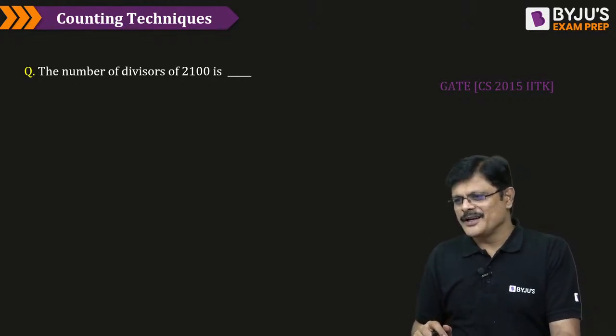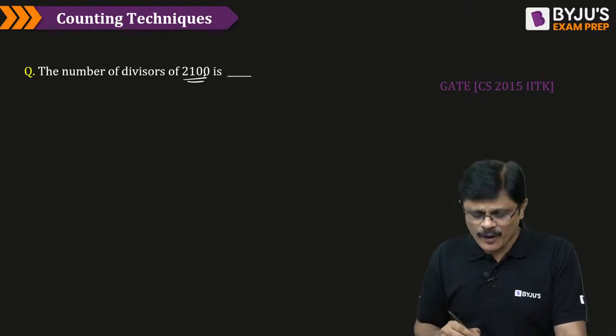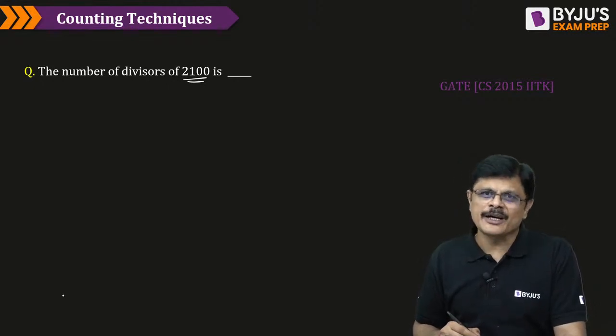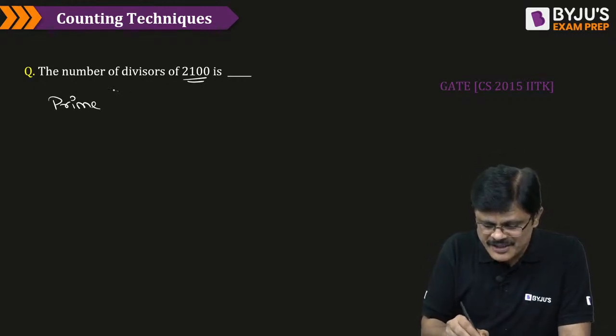Next problem. This is also very interesting, a very regular GATE question, sir. Number of divisors of 2100. How many divisors are there for 2100? For this particular problem, first of all, we need to do the prime factorization.